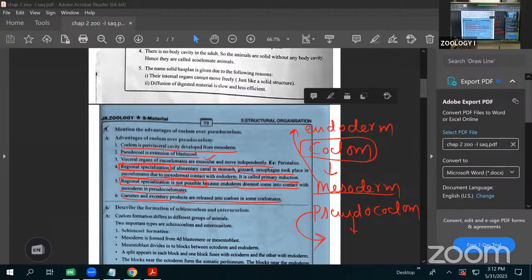the pseudocoelom. Also, the visceral organs in the coelomates are muscular and can move freely and independently. Next, the gametes and excretory products are released inside of the coelom, that is not present inside of the pseudocoelom. This is about the advantages of coelom over the pseudocoelom.